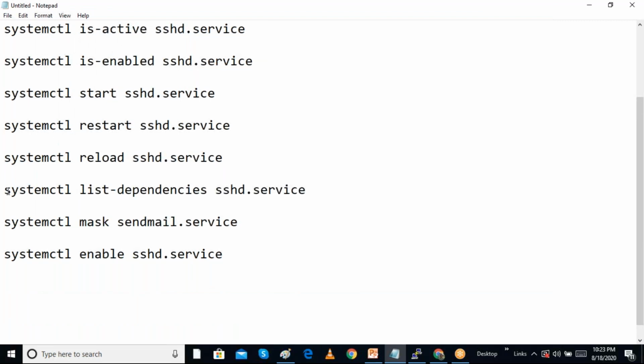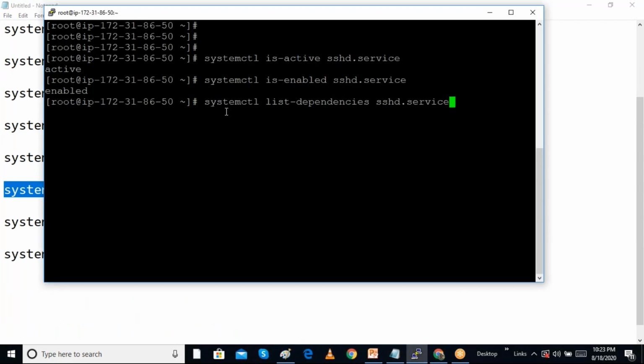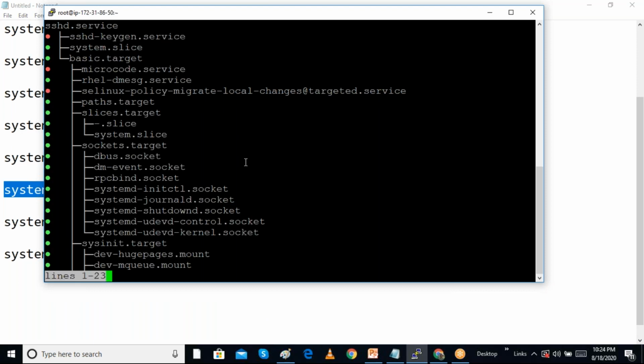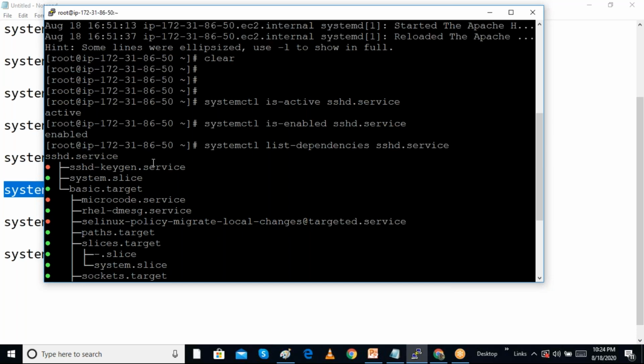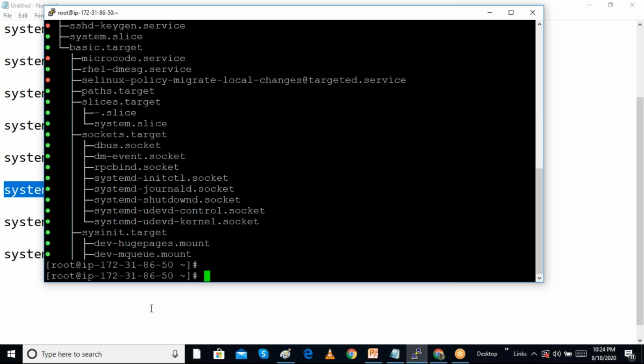Sometimes when we are running a service, there will be some dependencies. We are running the SSH process. List dependencies means it will show all the dependencies for this SSHD. For SSH to work, we need some network service and many other services must be working. Then only SSH will work. Some keygen service, all these things should be working. Some of these systemd units are .target. We said that there are different types of services. So we can do like this.